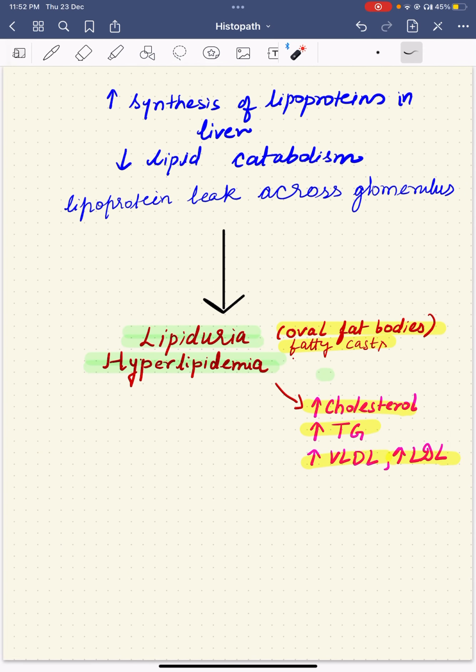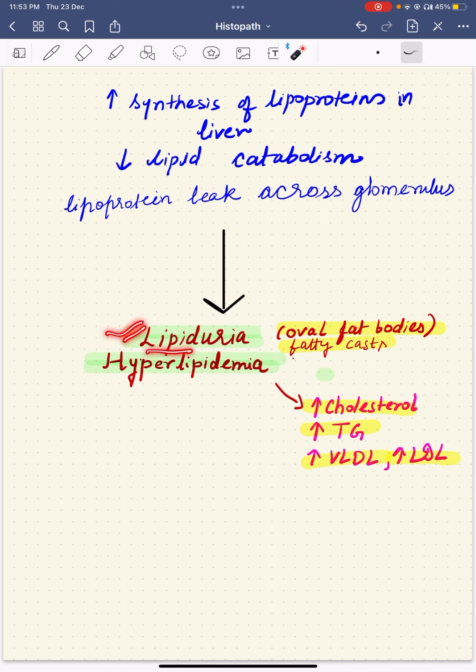Next important thing that occurs in nephrotic syndrome is hyperlipidemia and lipiduria. So why does it happen? The liver is trying to compensate for the loss of proteins, so it is synthesizing more lipoproteins. Now this leads to abnormal transport of the lipids. There is decreased lipid catabolism, and the lipoproteins also leak across the defective glomerular filtration barrier. So the lipids are also moving out in the urine, causing lipiduria.